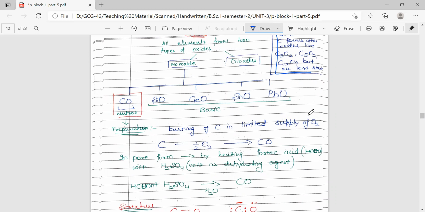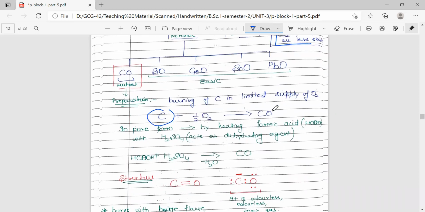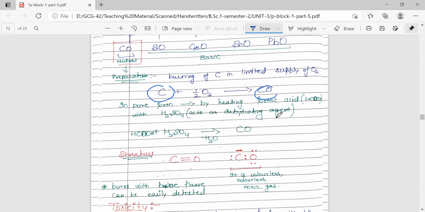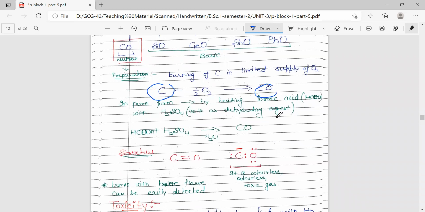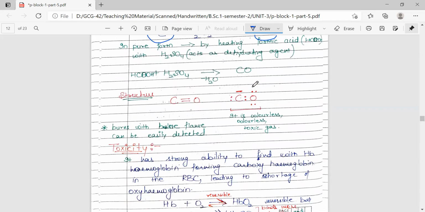Carbon monoxide can be prepared from carbon by burning carbon in limited supply of oxygen. We'll get the formation of carbon monoxide. In pure form, it can be obtained by heating formic acid with sulfuric acid. Sulfuric acid will act as dehydrating agent. It will extract out water from the formic acid and we get the formation of carbon monoxide. This is the structure where there are 4 valence electrons with carbon and 6 valence electrons with oxygen, and we get the formation of a double bond here.